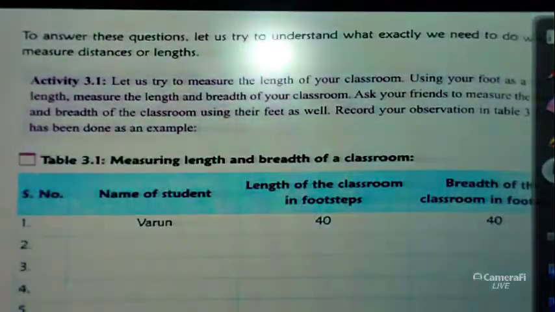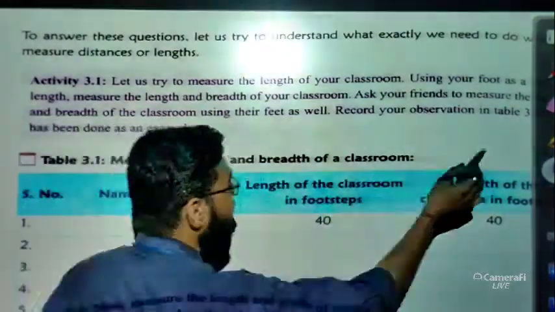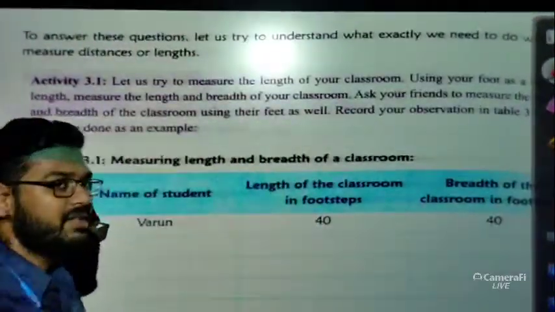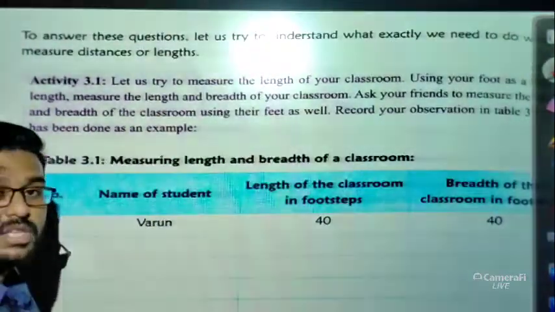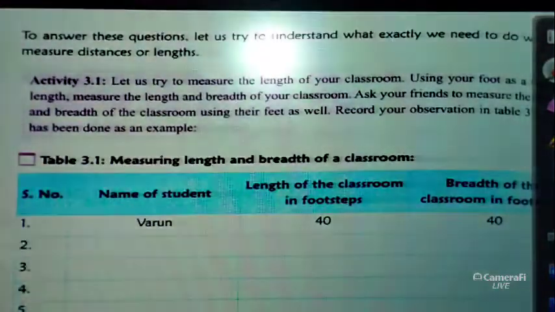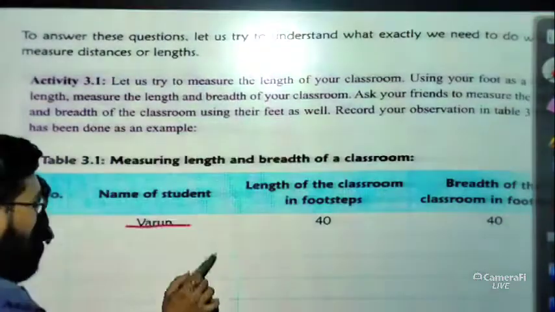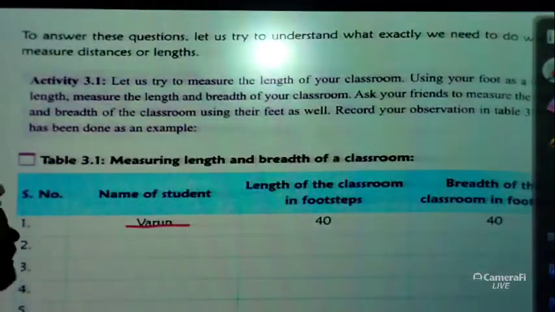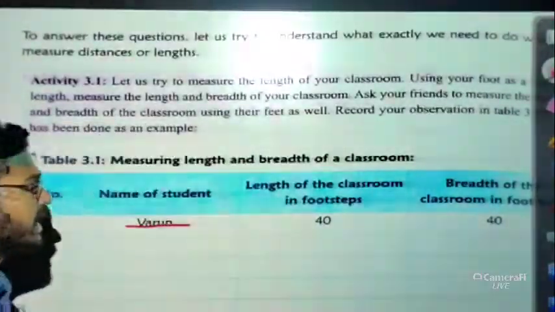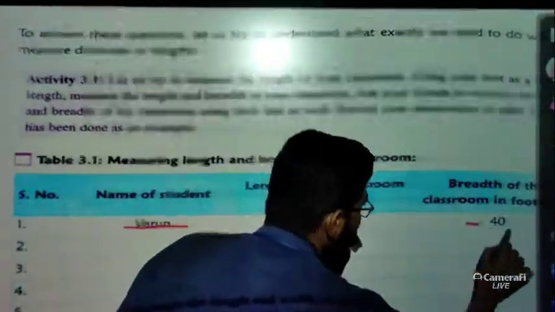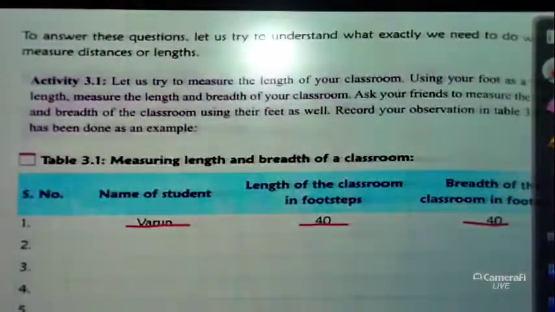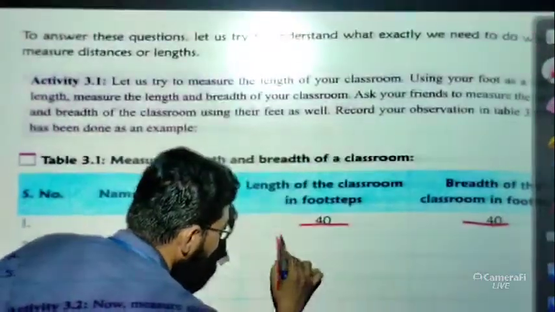You can see here, measuring the length and breadth of a classroom. This is the classroom, and you want to measure its length and breadth. One student is given, Varun. The length of the classroom in footsteps is 40 footsteps, and the breadth of the classroom is also 40 footsteps. So if length and breadth are equal, then we call it a square.